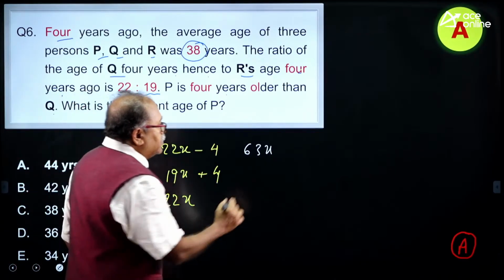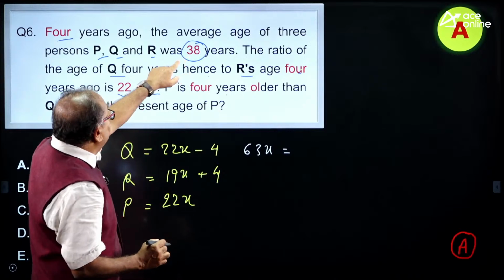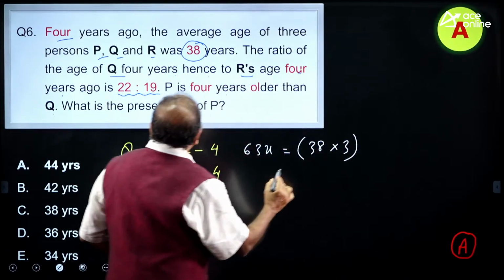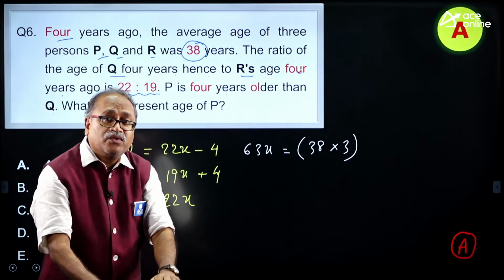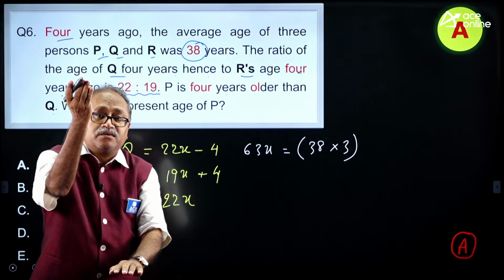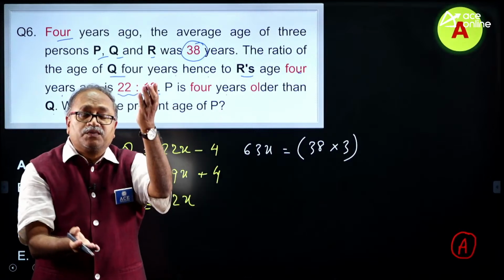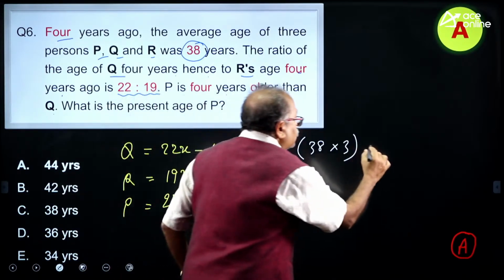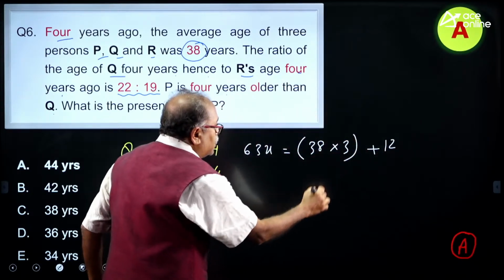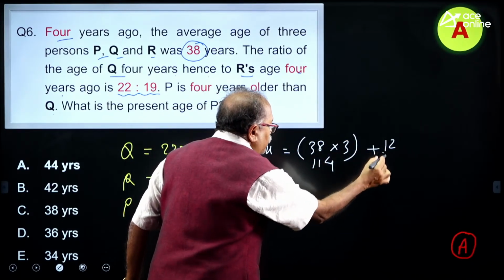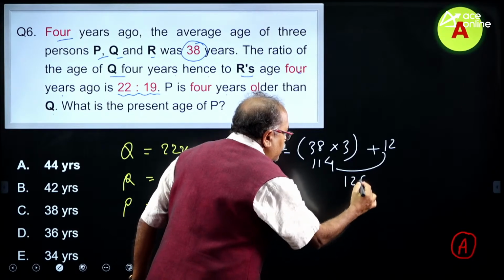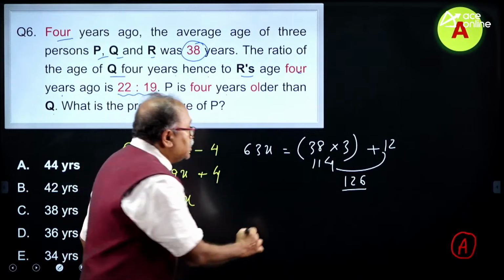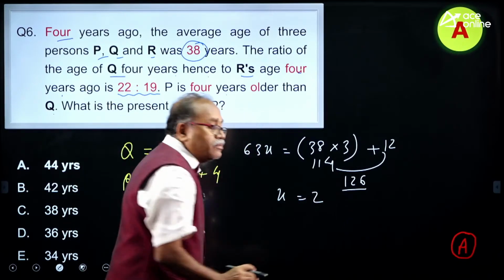That is the total age, which is equal to 38 into 3, and this is the age 4 years ago. So, P's age will increase by 4, Q increases by 4, R increases by 4. So, 4 into 3, 12. So, plus 12. Here I am getting 114, and when I add 12, 126. So, 63x is equal to 126. Therefore, x is equal to 2.